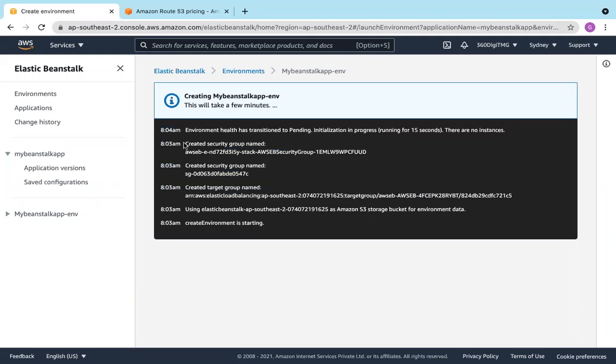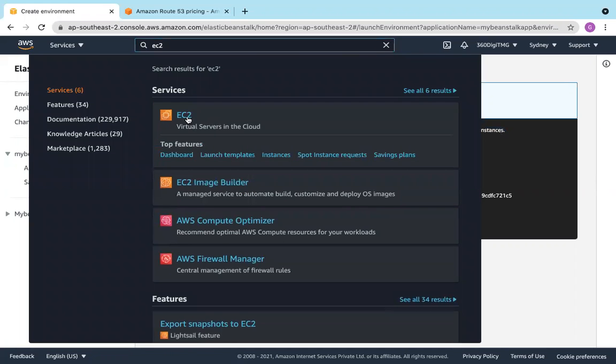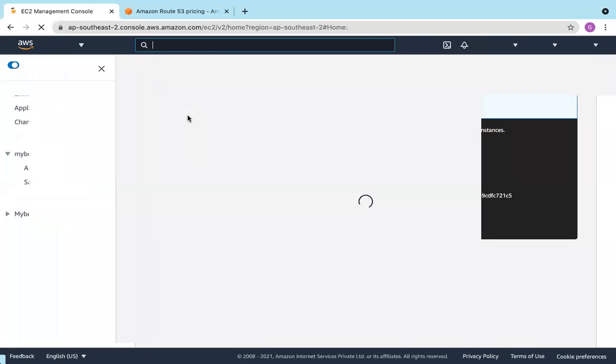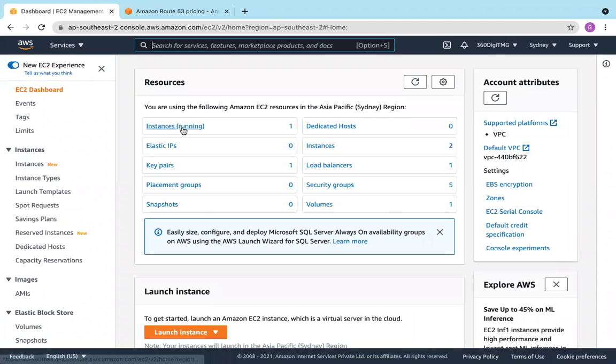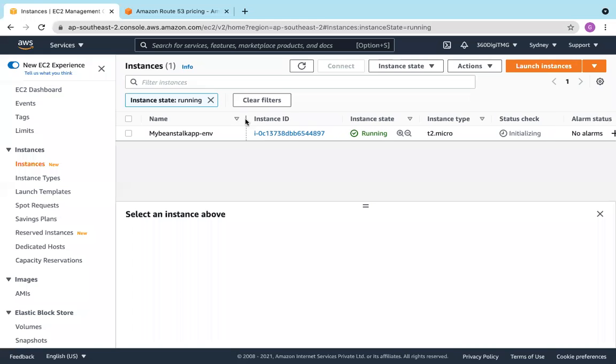And now it is creating one more security group, and now the instance is there. So let us go and check in EC2. One instance is running, and you can see the name.